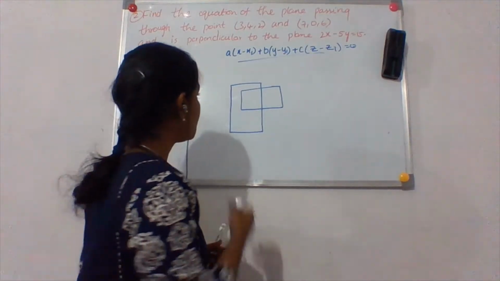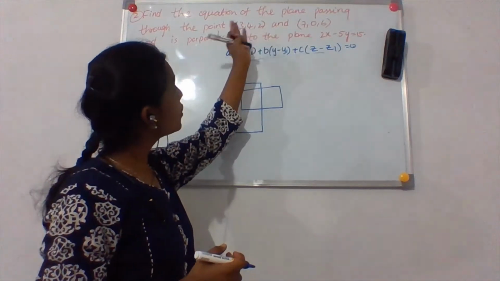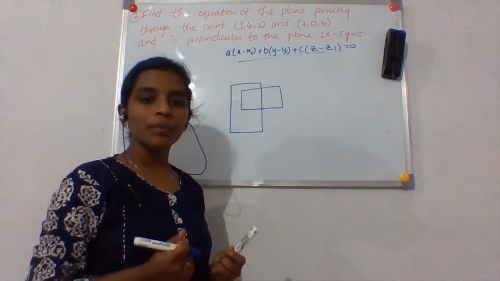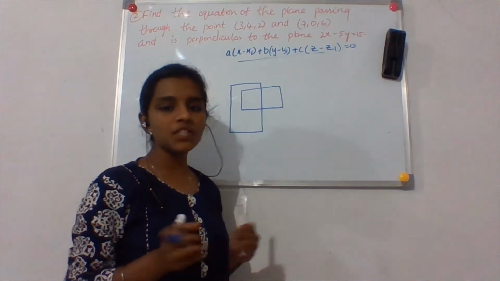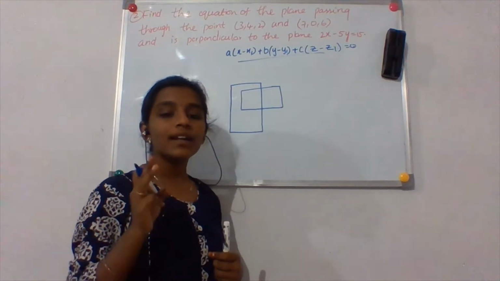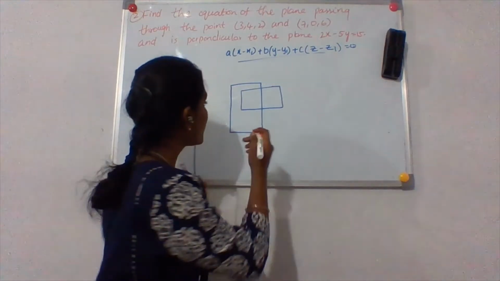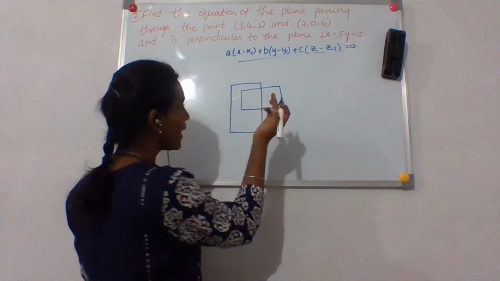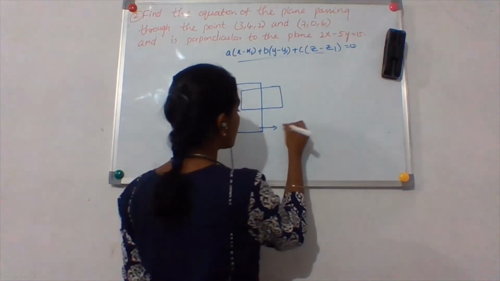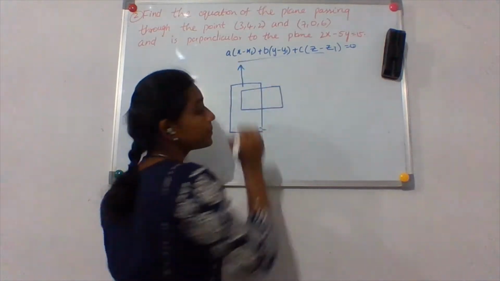Okay, so well, now I have 2 points, right? 2 points on the plane, right? So by using those 2 points, what can I find? With 2 points, I can find the DRs of a line that is on the plane. Because the 2 points are on the plane, if this is the required plane, let me think that the equation of the plane is this.